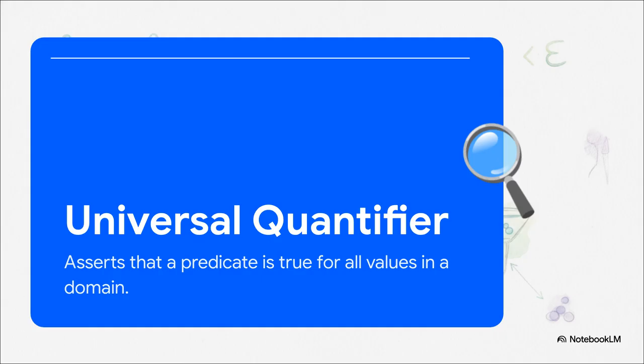Now, the huge takeaway here is the domain of discourse. That's just a fancy way of saying the specific universe of objects we're currently talking about, and it must always be clearly specified. If you say, for all x, we kind of need to know what x actually represents, right? Is it all integers, all real numbers, every single computer on a campus? Without defining the domain, the statement literally has no meaning.